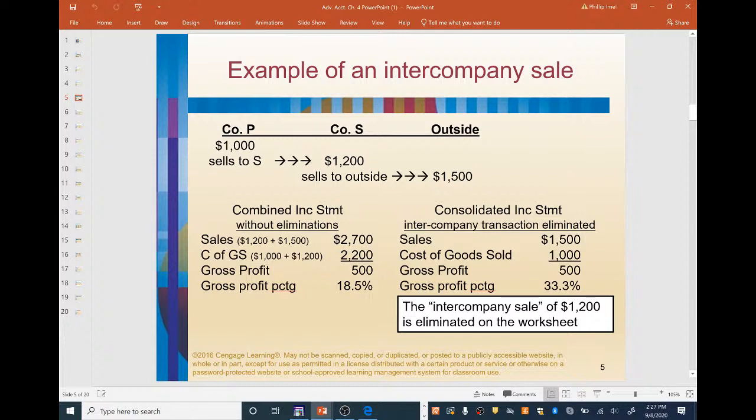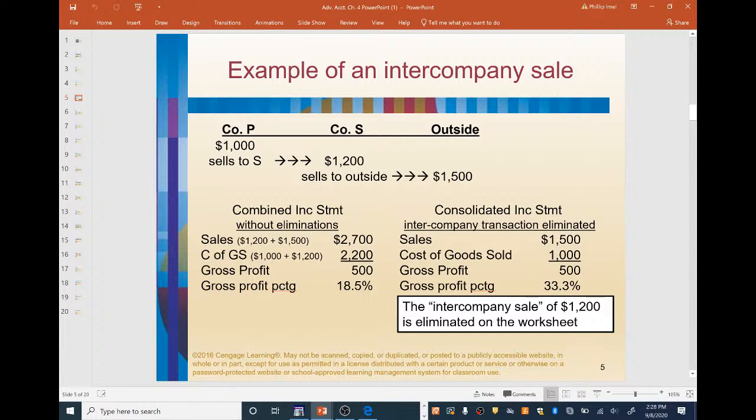We know gross profit is sales less cost of goods sold. So in this case, it'll be $500. And the gross profit percentage in this case will be 18.5%. Okay. Now let's look at a consolidated income statement over here on the right. And in this case, the intercompany transaction has actually been eliminated.